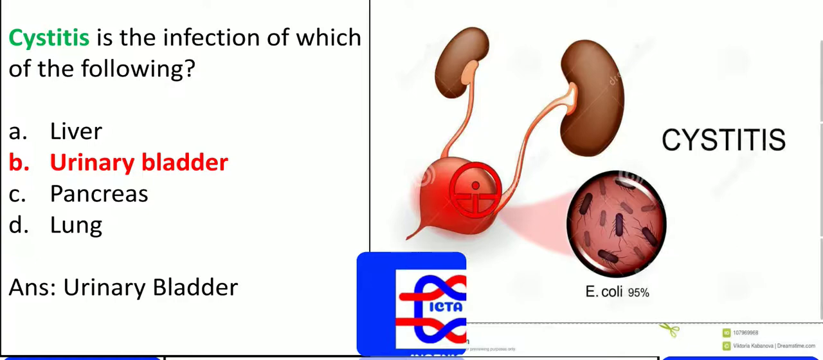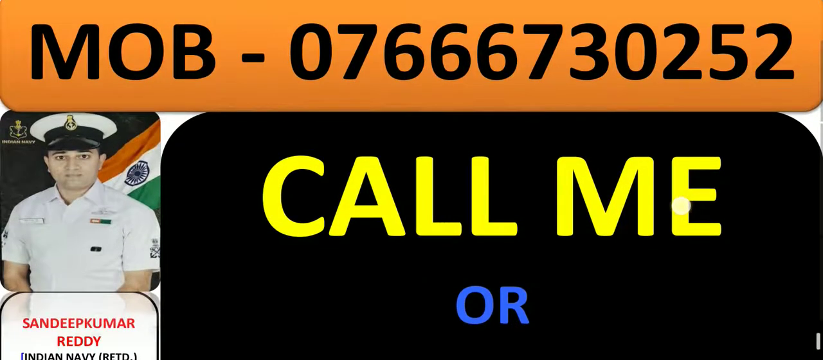Cystitis is the infection of which of the following? As you can see, in the urinary bladder we find this cystitis. In the liver, the problem we have is liver cirrhosis. Maximum consumption of alcohol leads to liver cirrhosis. In the pancreas, you will have diabetes mellitus, due to non-functioning of the pancreas. In the lung, we know acute bronchitis, and there are various things you have to remember which are problems concerning the respective organs.